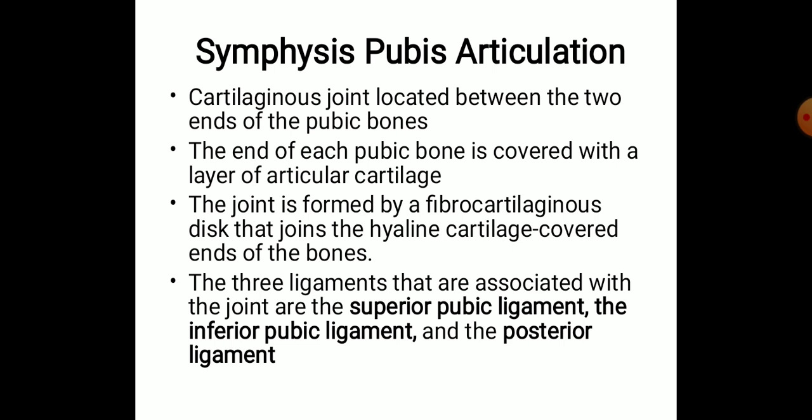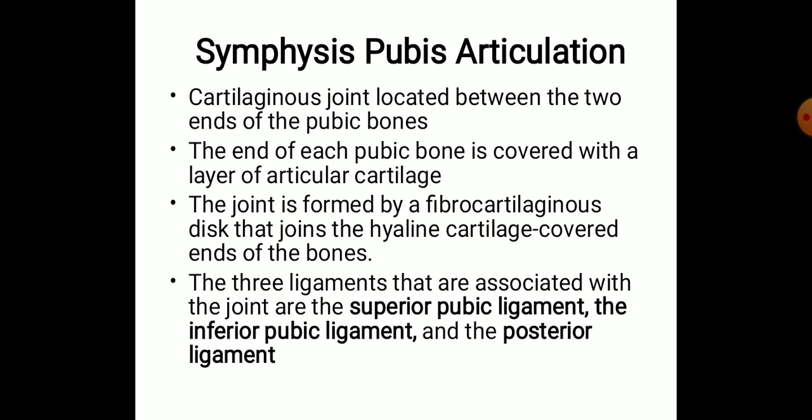So to form a joint, this articular cartilage is held together with the help of fibrocartilage. So it almost becomes a symphysis joint. That means it only permits a limited amount of mobility.